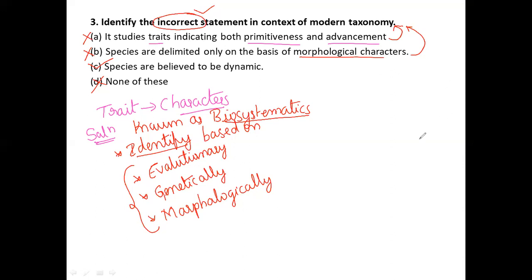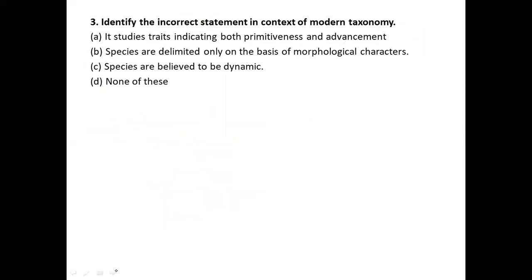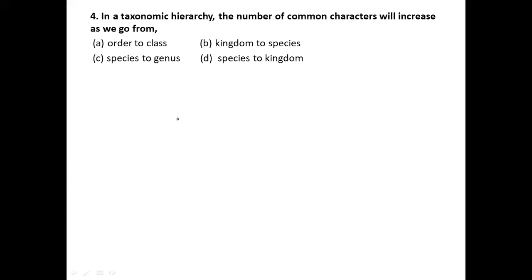Shall we move on to the next slide? Okay, right, this is the fourth slide. See what the question is. In a taxonomic hierarchy, the number of common characters will increase as we go from here. In the taxonomic hierarchy, the number of common characters will increase, not decrease. Whether it increases or decreases is very important to see.